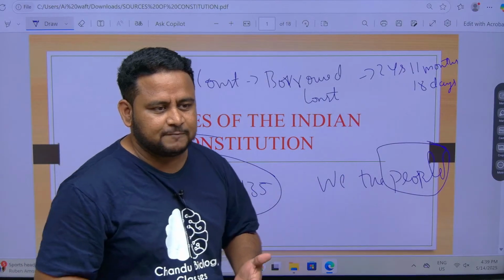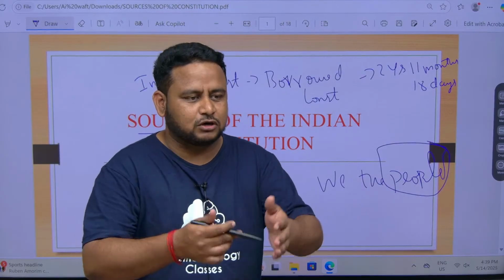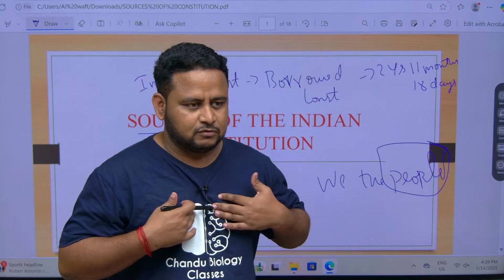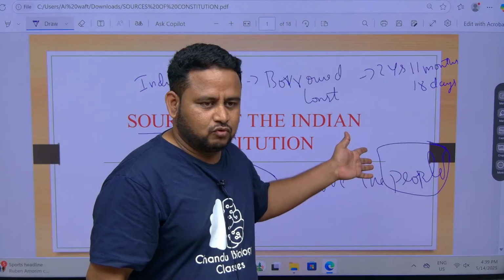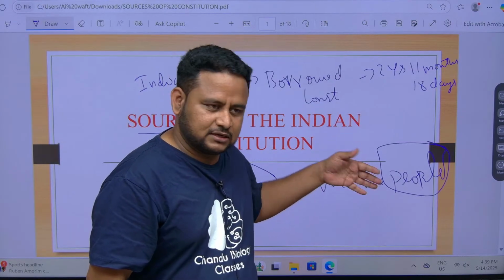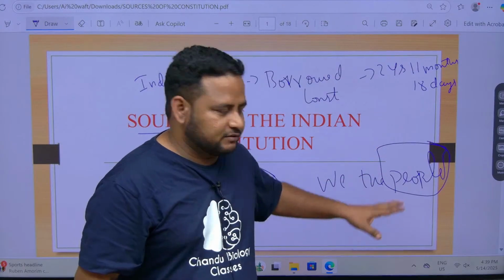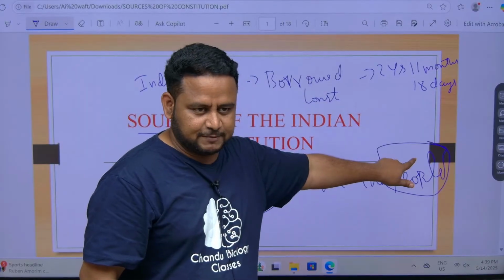Who are the people? Our representatives. Our representatives were who? The people in the Constituent Assembly. They were elected and they were nominated. They were representing us. People like Ambedkar, Dr. Rajendra Prasad. All these people are our people. We made the constitution for ourselves. So if they ask which is the biggest source, it is the people.